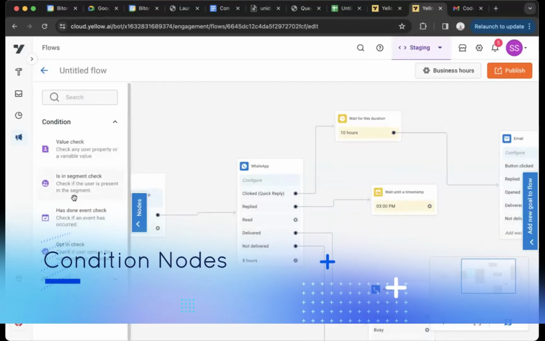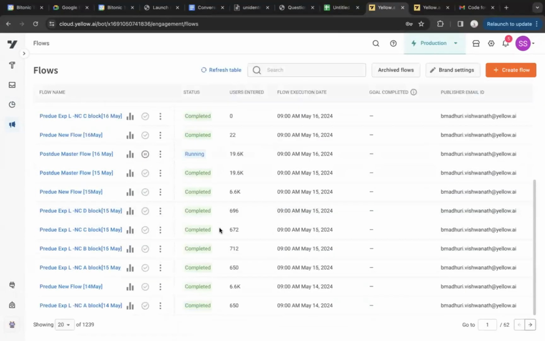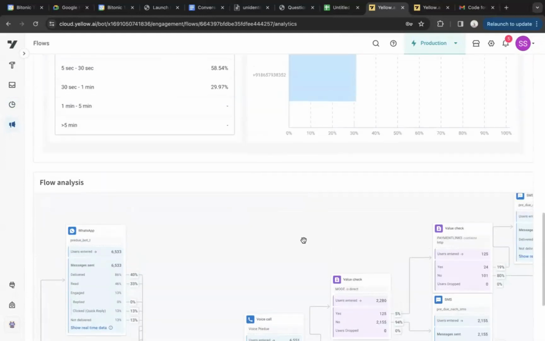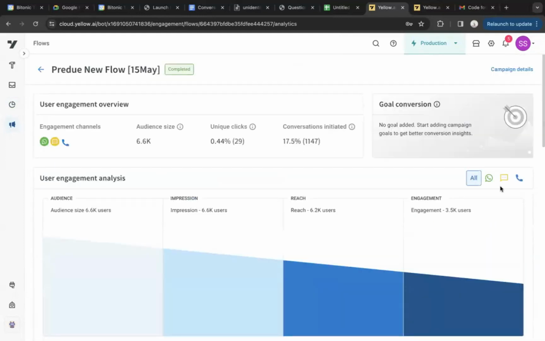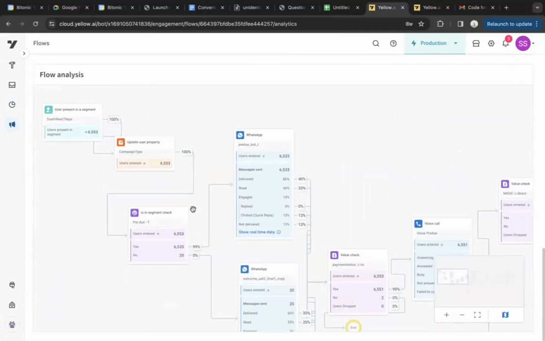Talking about condition nodes, again, pretty straightforward condition nodes that we have. These are a few of the flows that are currently running for Lending Kart as well, one of our customers which uses flows across all three channels: WhatsApp, SMS, and voice. So with the condition nodes that we saw, you will be able to split it into two different ways. If I have to talk about this example here, they have certain people for whom the due date is in the next 7 days.